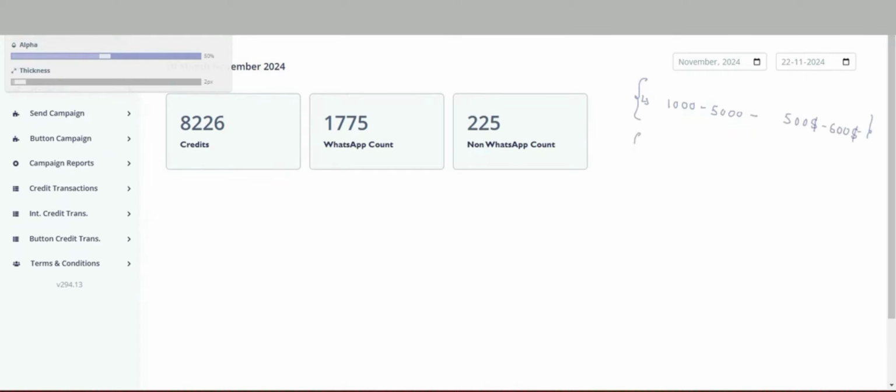Or if you are doing affiliate marketing, if you want to send affiliate links for products to your customers in the USA, you can do that. Or gaming related offers, or adult offers, you can send those too. Whatever you want to send through CPM, you can send it.